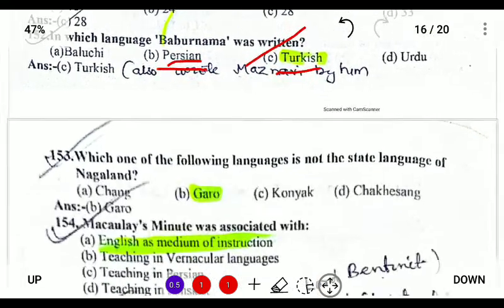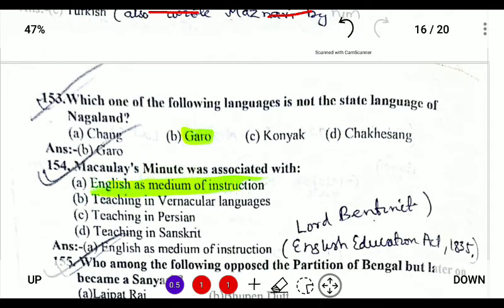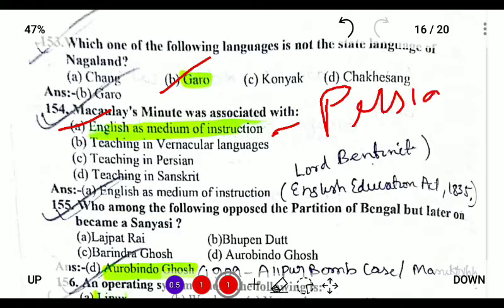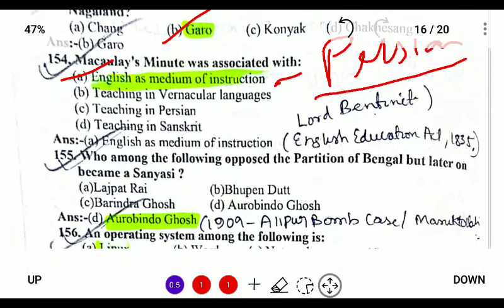Next. Which of the following languages is not a state language of Nagaland? So Garo is the state language of Meghalaya. Macaulay is mainly associated with English as a medium of instruction. Macaulay was very significant during the governorship of Lord William Bentinck, where Lord William Bentinck revolutionized the education system by allowing English as the medium of instruction and replacing Persian, which was used since Mughal time. So Macaulay Minute was responsible for this.